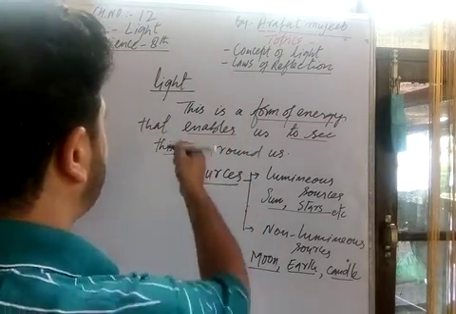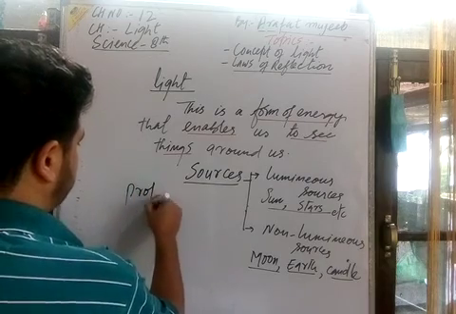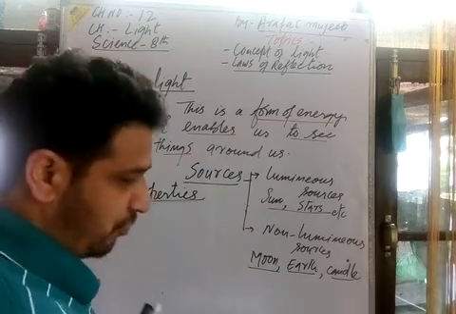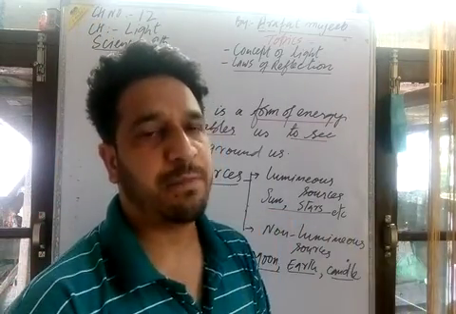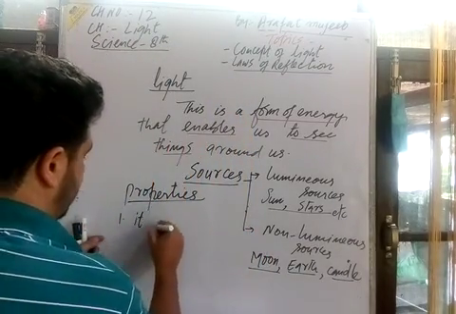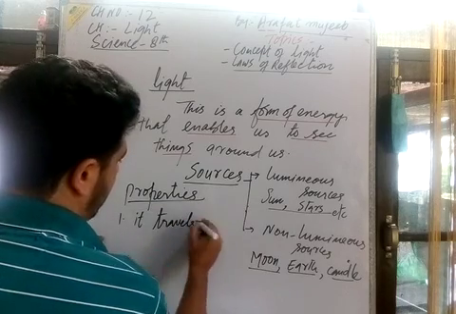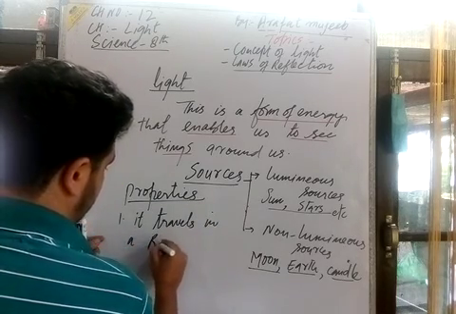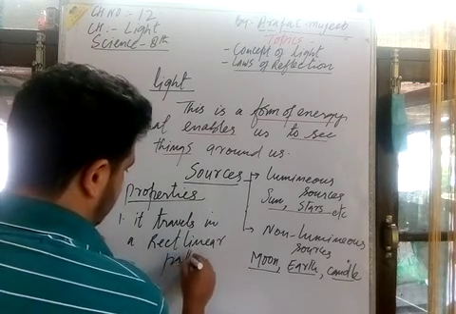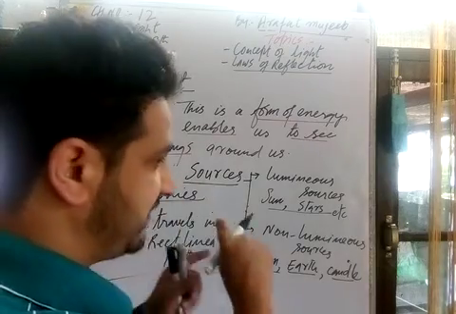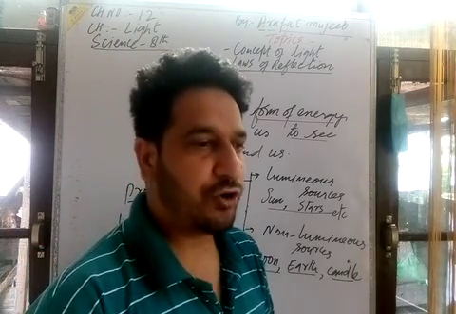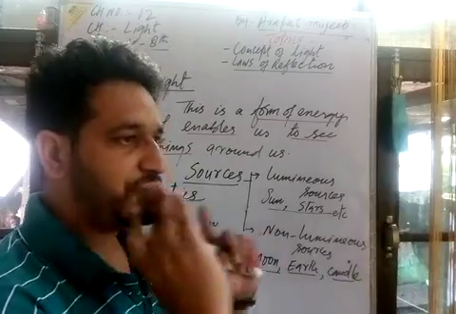Now let us go to some properties of light. What are the properties of light? Light always travels in a straight line, in a straight path. That means it has a rectilinear property. It travels in a rectilinear path. What is a rectilinear path? It means it travels in a straight line. It never bounces, and it never has up and down movement. It always travels in a straight manner, in a straight way.